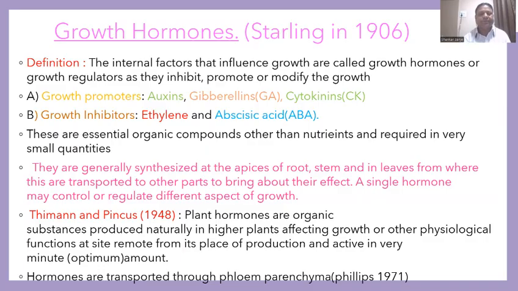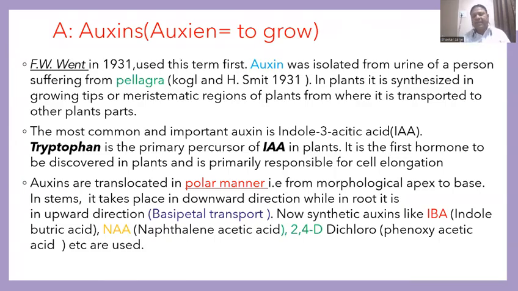Next one is the detail about the auxin. Scientist F.W. Went in 1931 used the term auxin for the first time, as well as auxin was also isolated from the urine of a person suffering from pellagra by scientists Kogl and Smith.